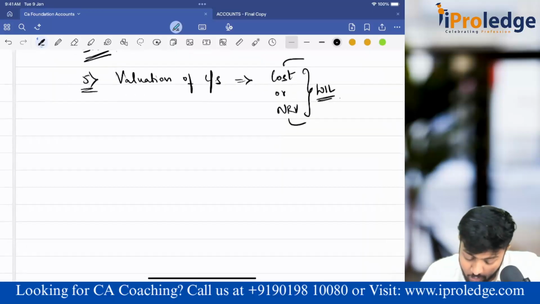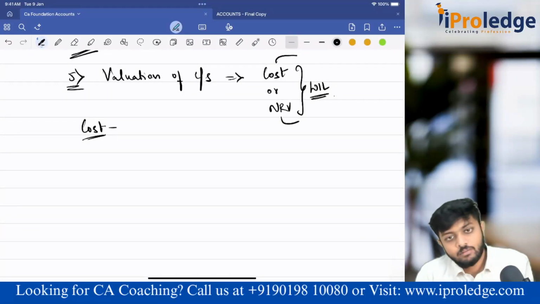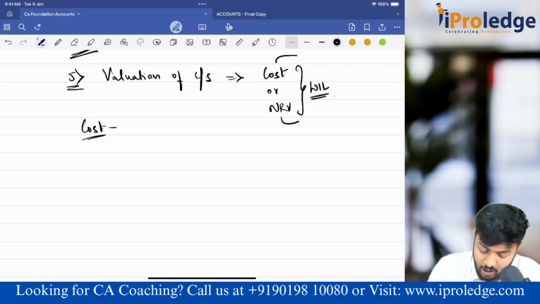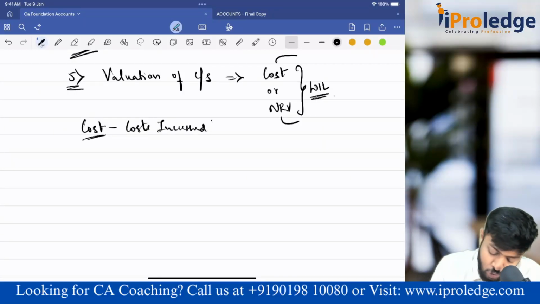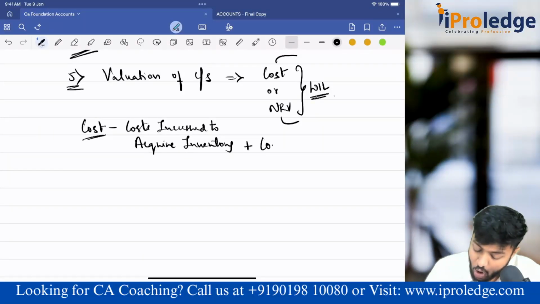Okay. Now let's understand what is cost. Cost means, to acquire this inventory or to manufacture this inventory, whatever you would have incurred, please add all that. All the costs incurred to acquire inventory, or purchase inventory, please take that. Then add all the costs of conversion.